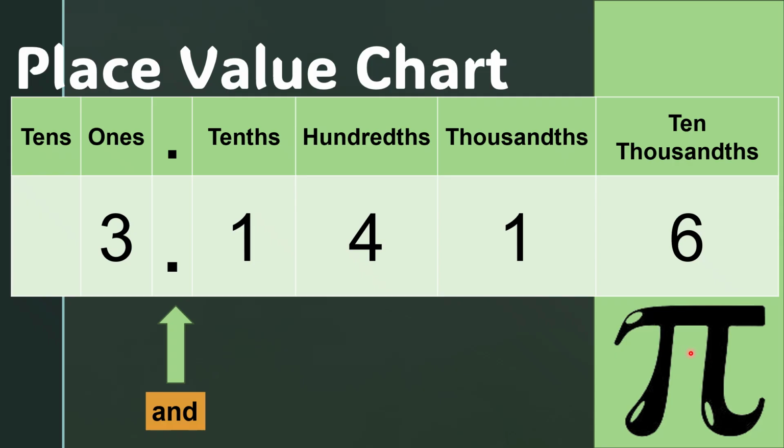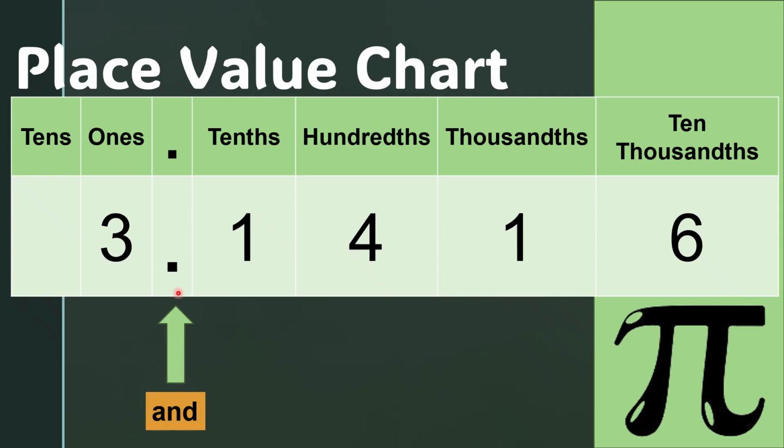Okay? So let's have this first example, the pi. We already know that the value of the pi is 3.14. However, if we're talking about the decimal, we do not read that as 3.14. We read it as 3 and.